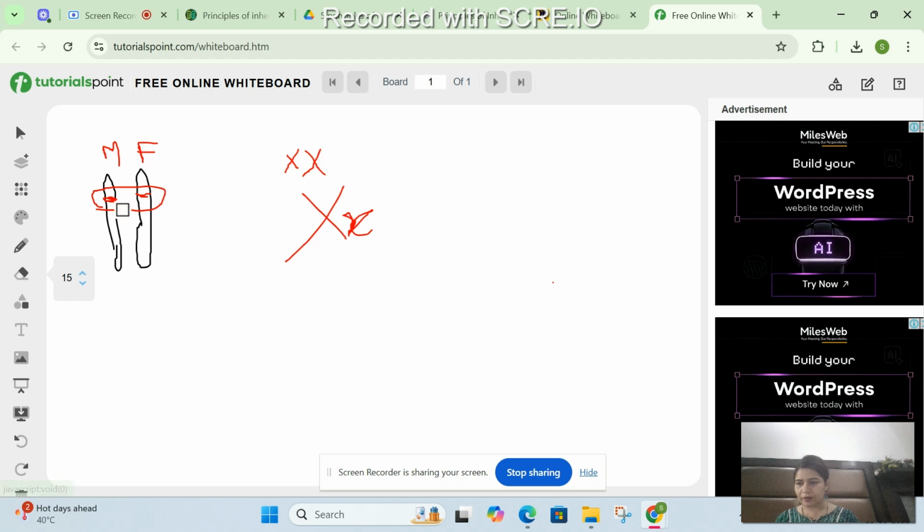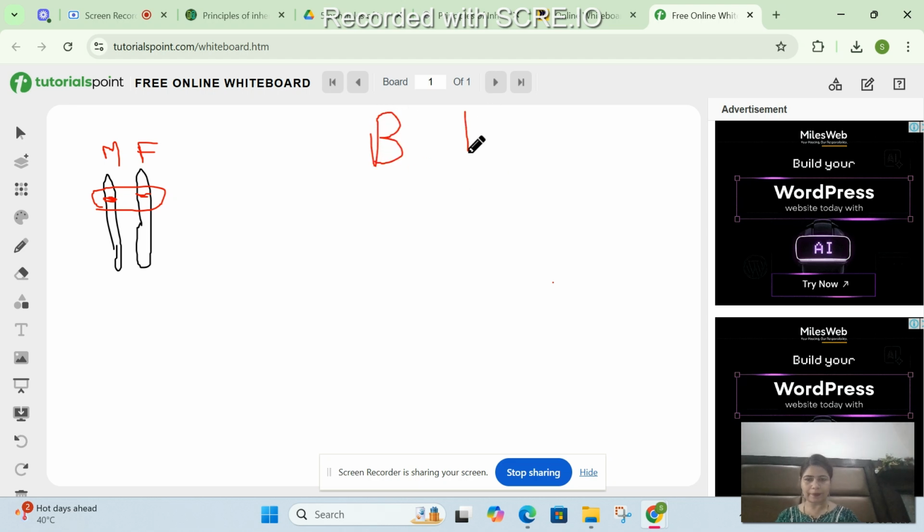Let me clear this. Okay. So, an individual can be homozygous or it can be heterozygous, right? If we talk about eye color, so black, I'm making black like this, and blue eye color like this. Okay, so this individual is heterozygous, right?